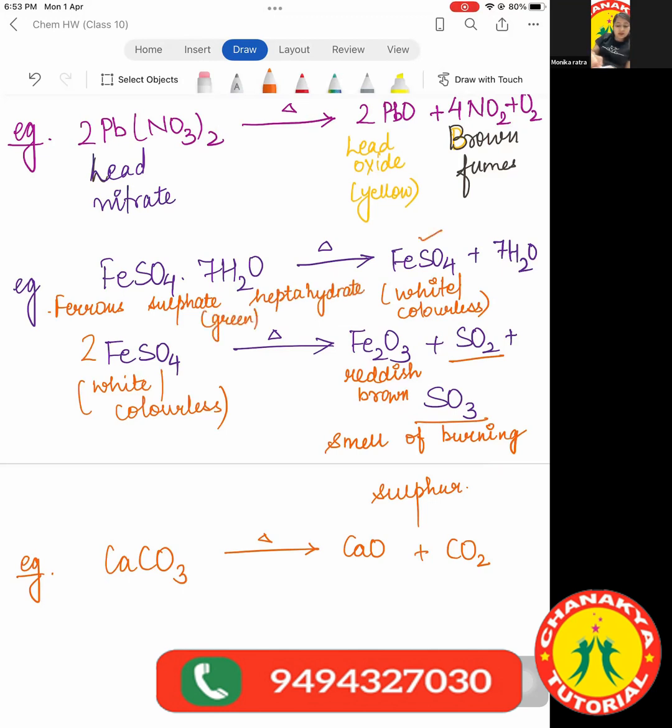And this is again ferrous sulfate. Ferrous sulfate gives us iron oxide, or you may call it ferric oxide. And SO2 is sulfur dioxide. I hope this is clear and it is not getting messed up. And SO3 is sulfur trioxide. Is it clear? The names are clear to everyone?